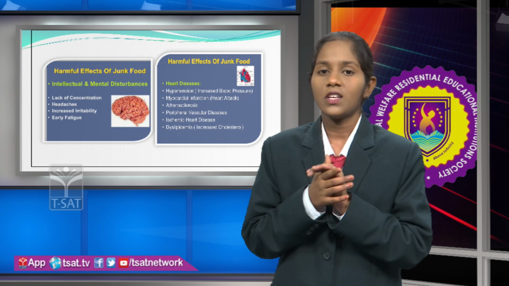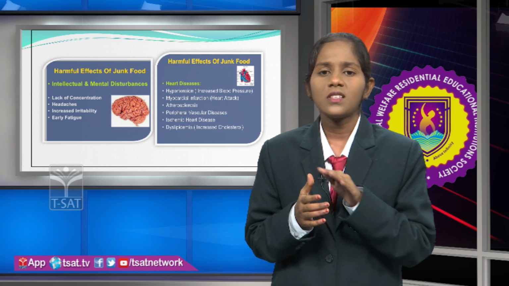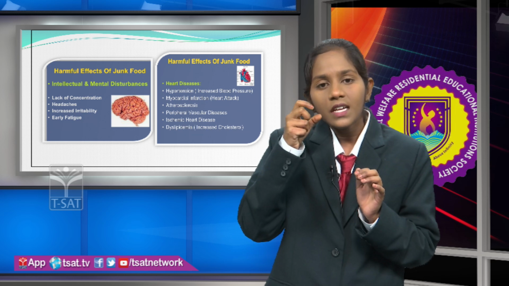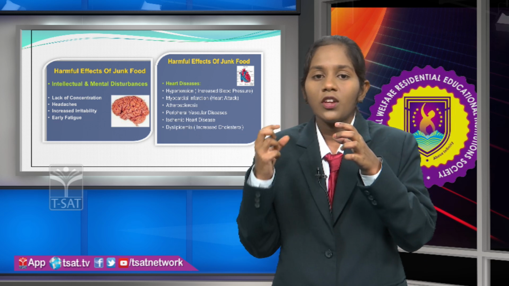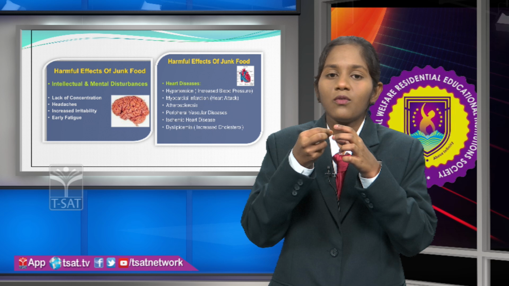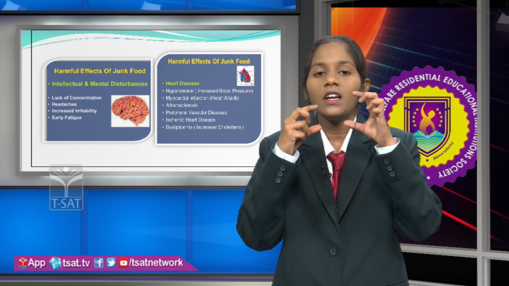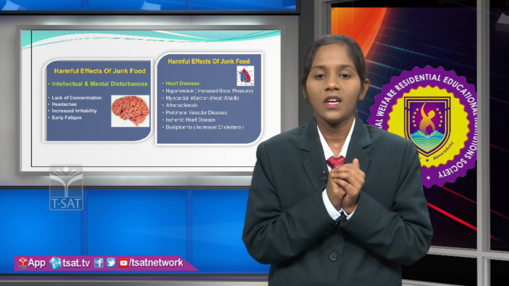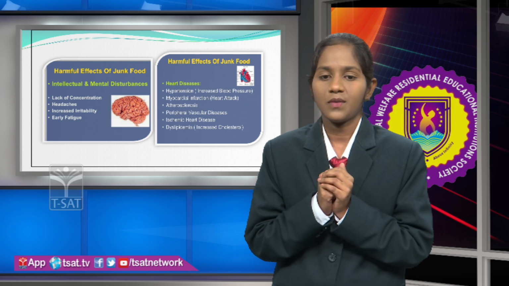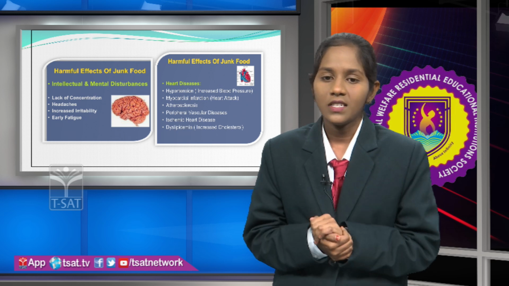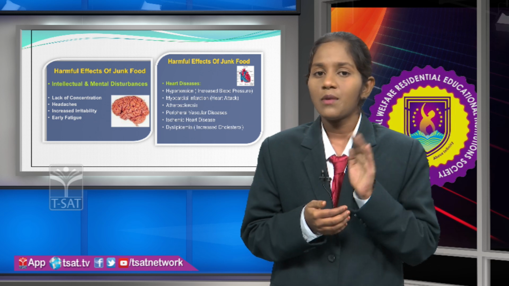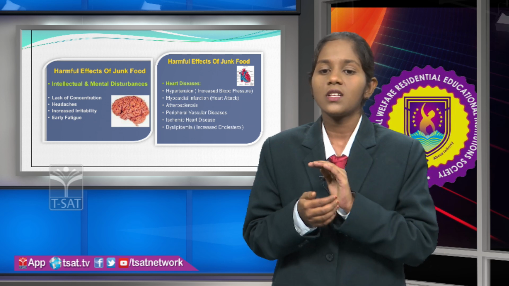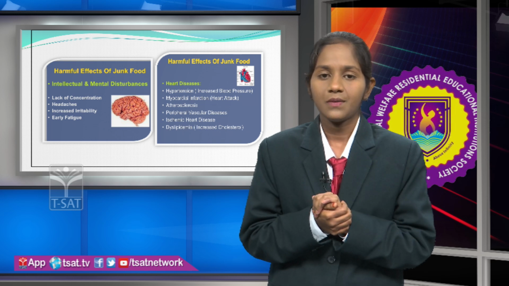And next, atherosclerosis. So atherosclerosis is nothing but the decrease in the diameter of the arteries. So when cholesterol or fats accumulate in the walls of the arteries, the diameter will decrease. That is known as atherosclerosis. Next, peripheral vascular diseases, ischemic heart disease and dyslipidemia. This dyslipidemia is also known as increased cholesterol, nothing but lipids.